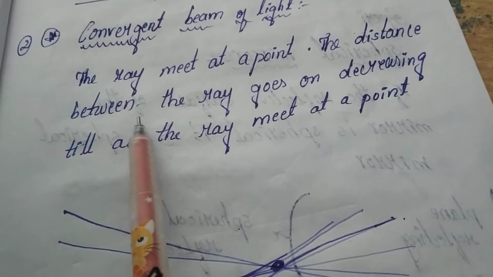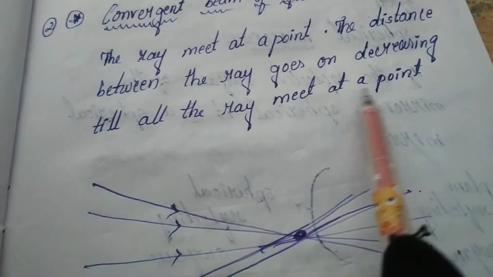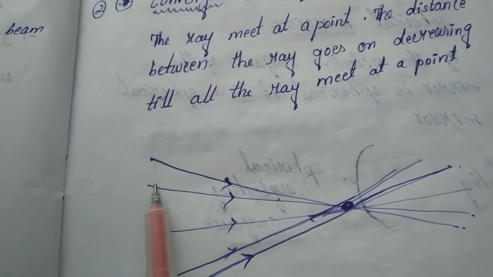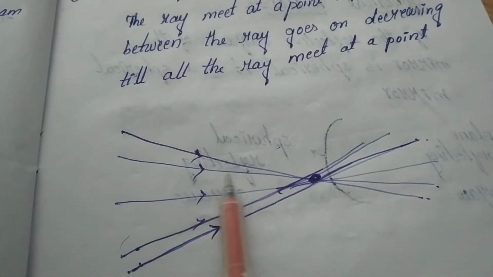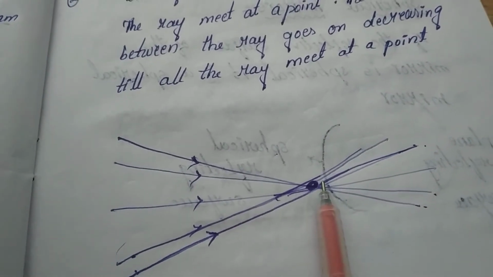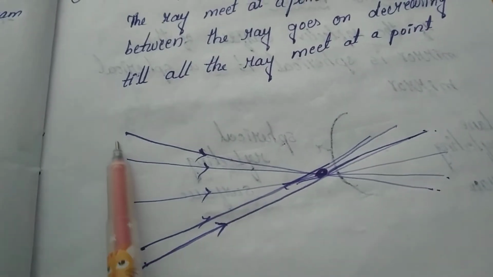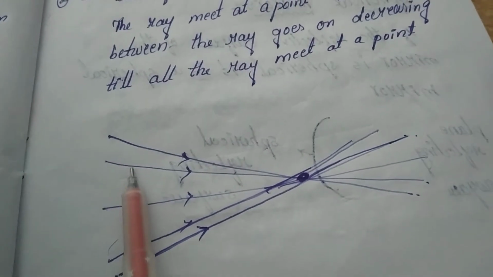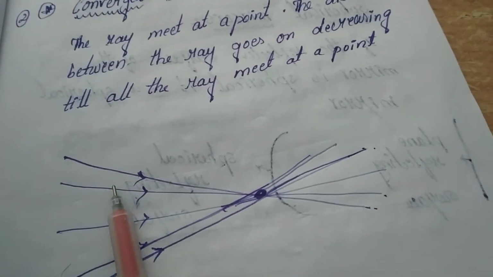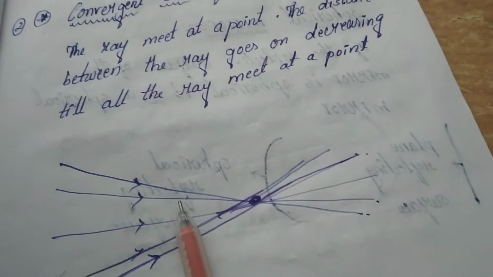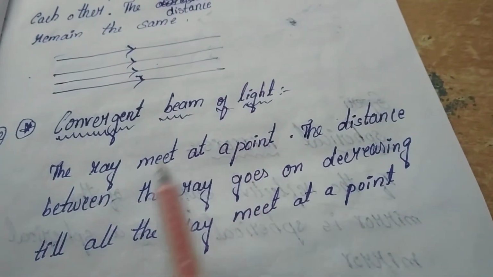The distance between the rays keeps decreasing. Here, the distance between all the rays is more. As we come towards the point, the distance keeps decreasing. Here the distance between the two beams is more, and it is going towards the point, it keeps decreasing. This means the convergence of a beam of light.